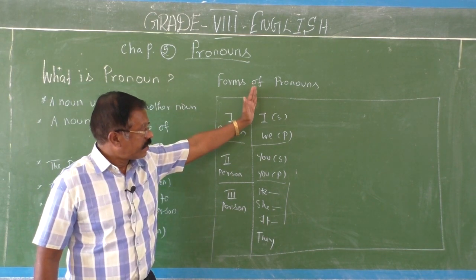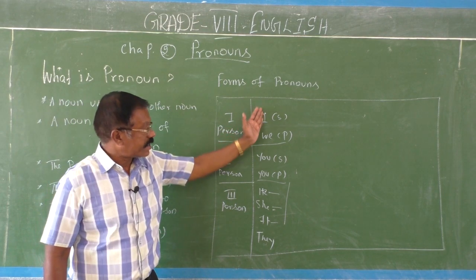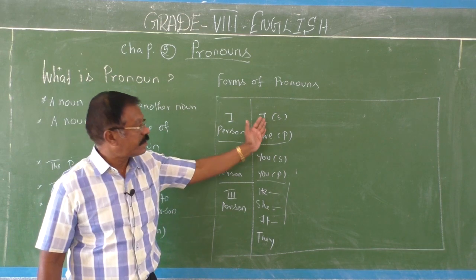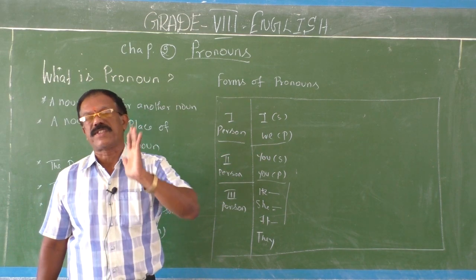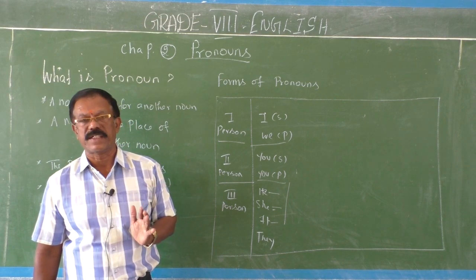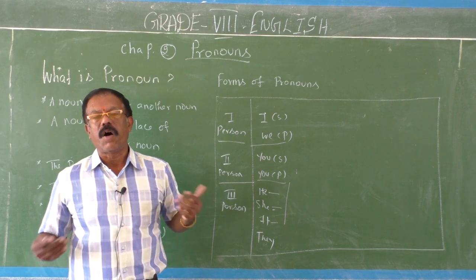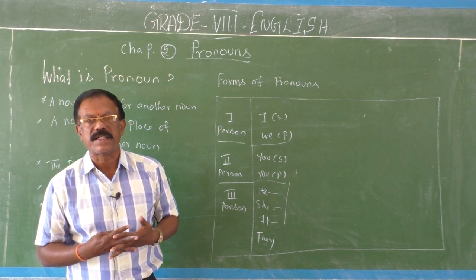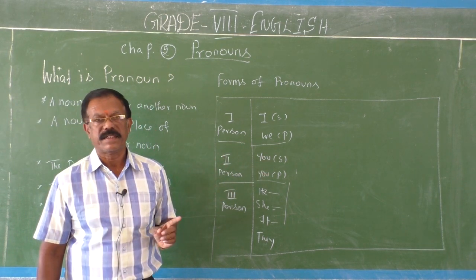Okay, children. See, they are all personal pronouns. They are in the subject form because these personal pronouns are used as a subject of a sentence. For example, I am a teacher. We are all students of Trinity International School. You are the leader of your class.